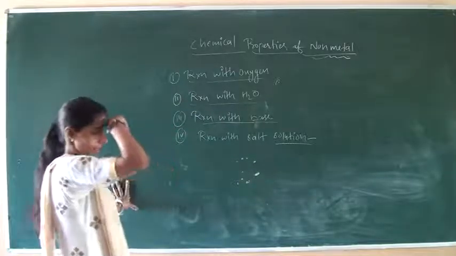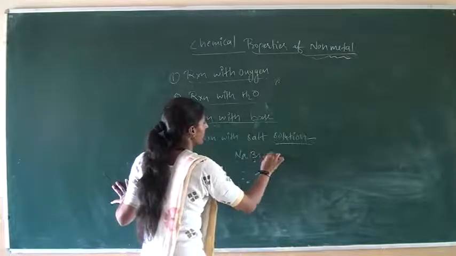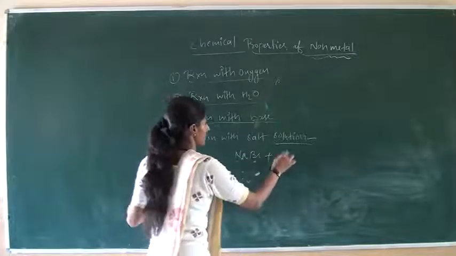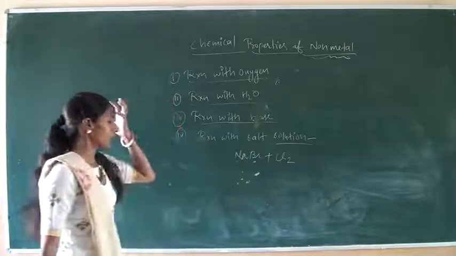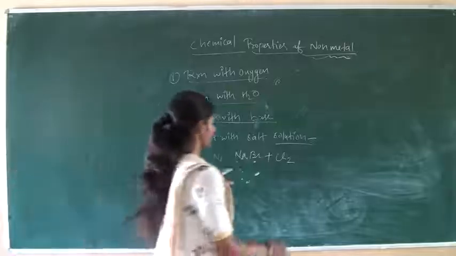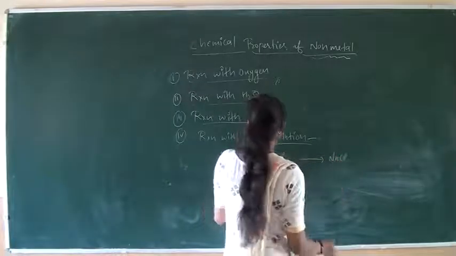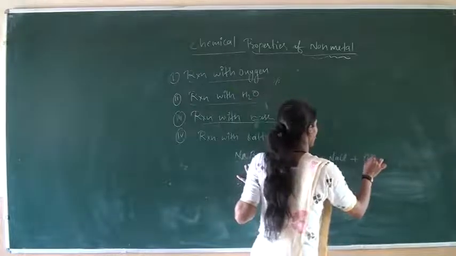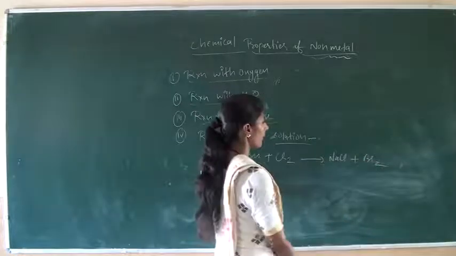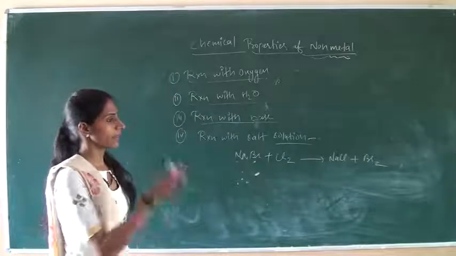In this case, sodium bromide is a salt, and when chlorine, which is a non-metal, reacts with sodium bromide, then NaCl is formed and bromine is released, Br2.